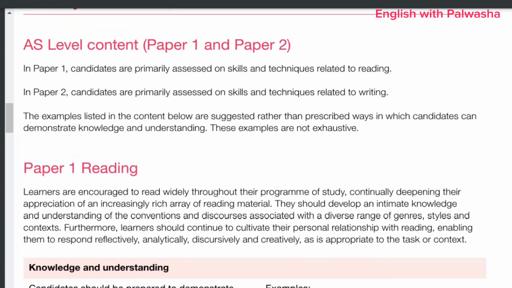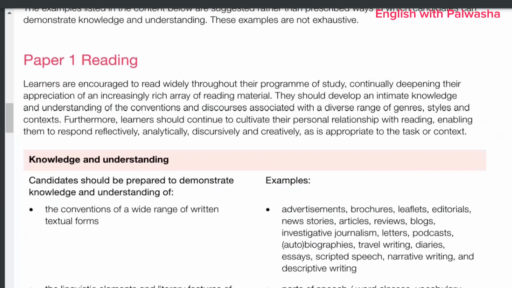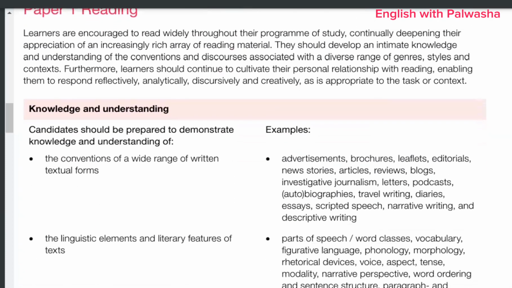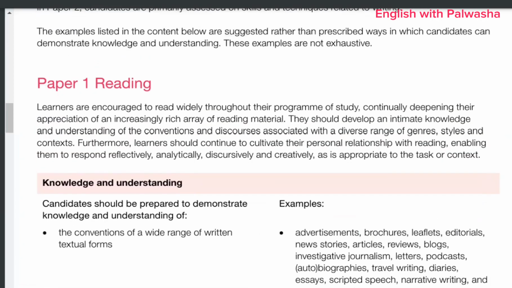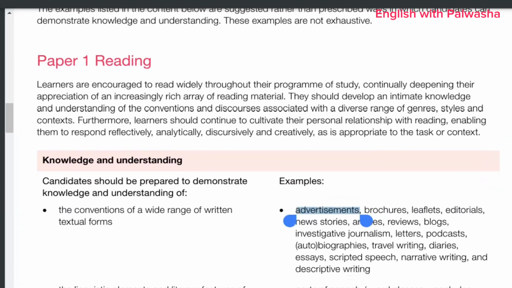First, we will start with paper one, because it's the reading paper, and these are the things we are requested to work on: the conventions of a wide range of written textual forms. Those preparing for paper one reading in October, November can work on advertisements, brochures, leaflets, editorials, news stories.